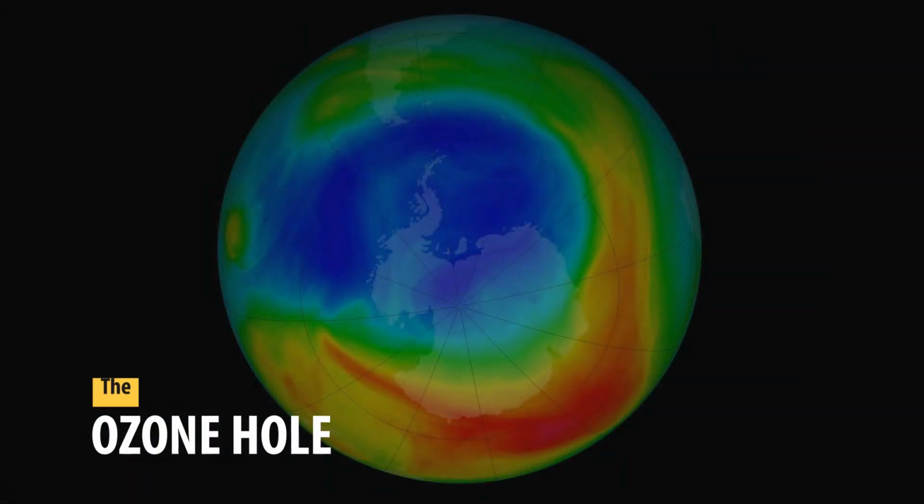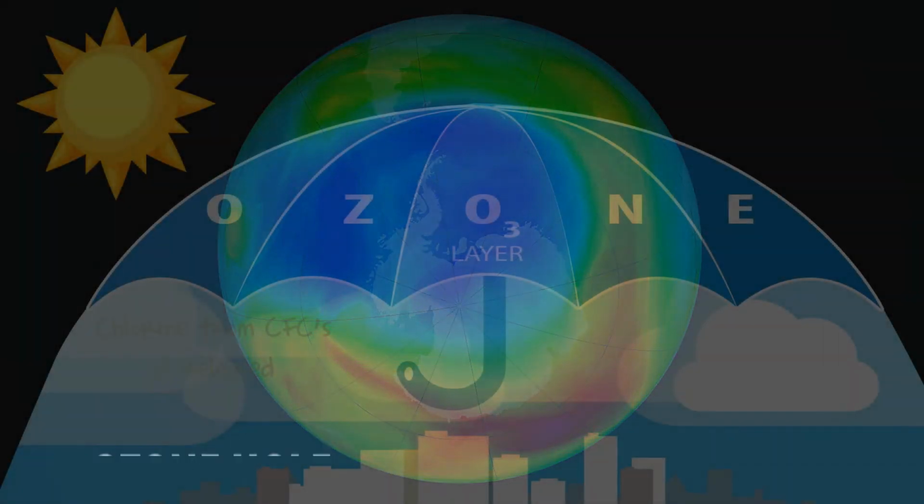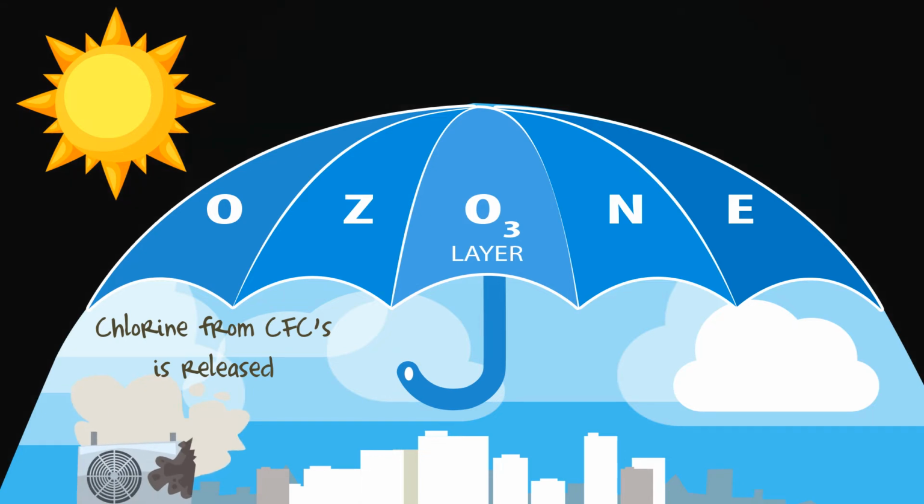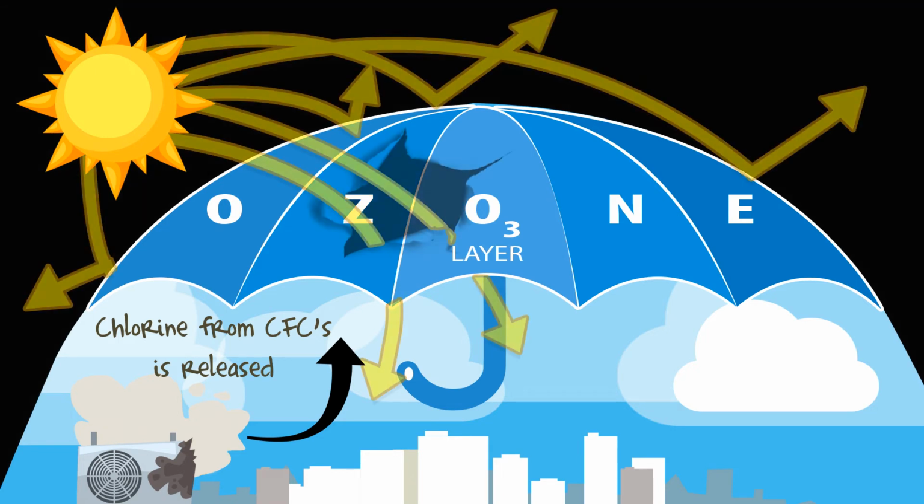Next, we'll look at the ozone hole. Chlorine from chlorofluorocarbons or CFCs is released from discarded or leaky air conditioners. Chlorine rises to the stratosphere and acts as a catalyst to break down ozone.